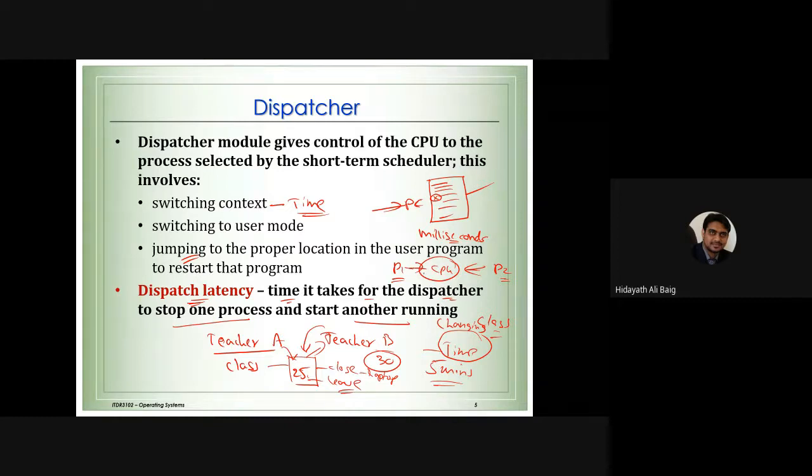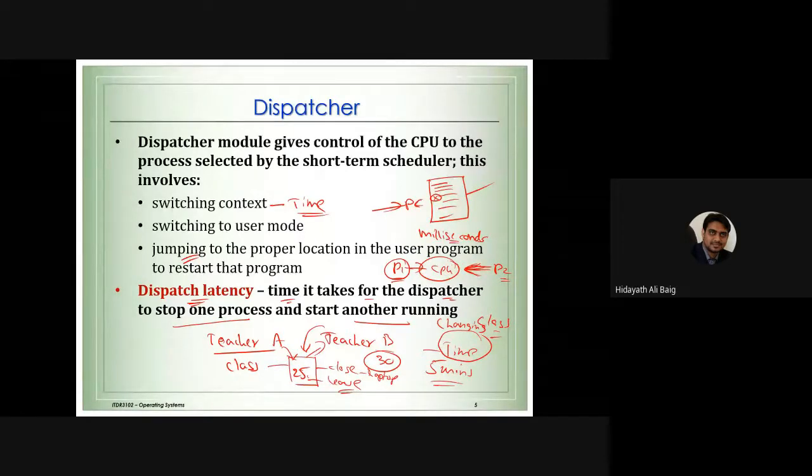Why? Because it has to stop process 1. Like I told you in the teacher example, remember easily, it has to stop the class. Process 1 has to stop working. It has to clear the memory. It has to clear the CPU. CPU has to remove everything from inside. Then only process 2 will enter into the CPU. And process 2 has to load inside the CPU, and CPU will start executing the process.